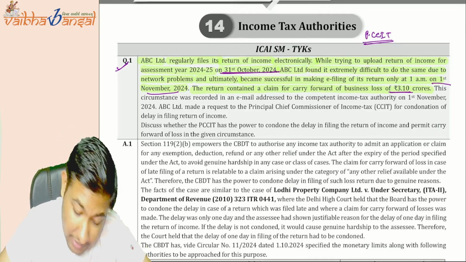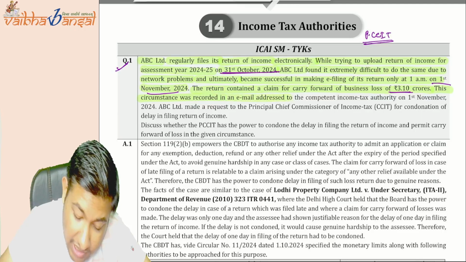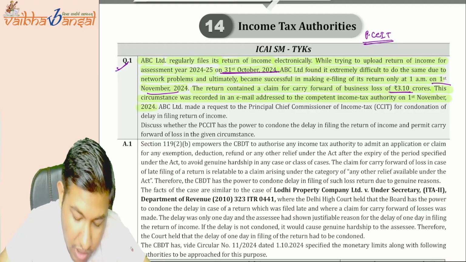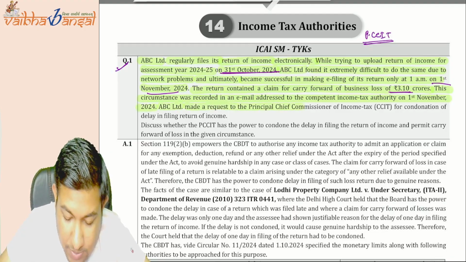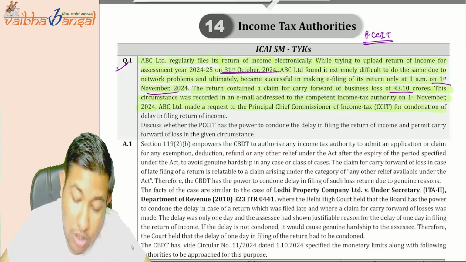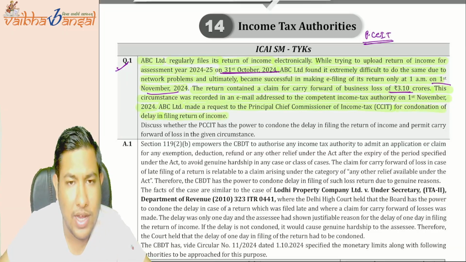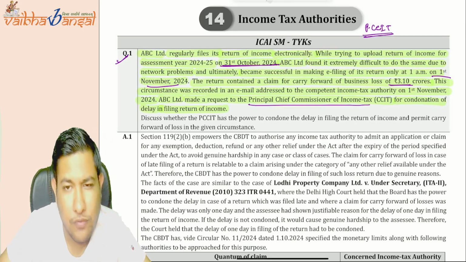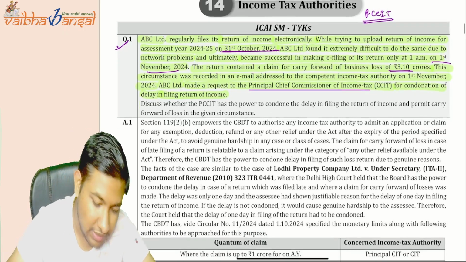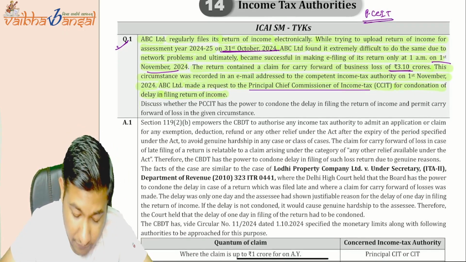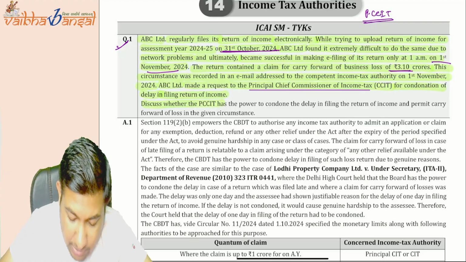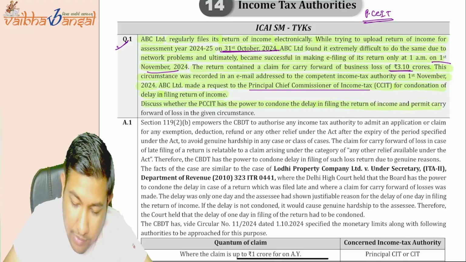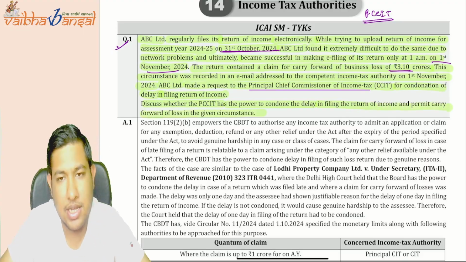Okay, now these circumstances were recorded in an email addressed to the competent income tax authority on 1st November 2024. ABC Limited made a request to the Principal Chief Commissioner of Income Tax for condonation of delay in respect of filing of return. Yes, you need to ask the Principal Chief Commissioner of Income Tax for the delay condonation. Yes, correct. As per section 119, discuss whether the Principal Chief Commissioner of Income Tax has the power to condone the delay in the filing of return and permit carry forward of losses. Yes, he has the power.